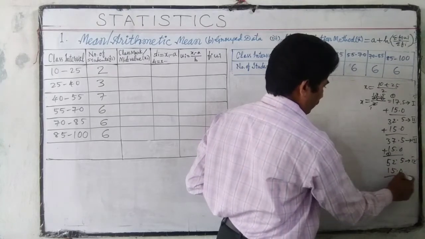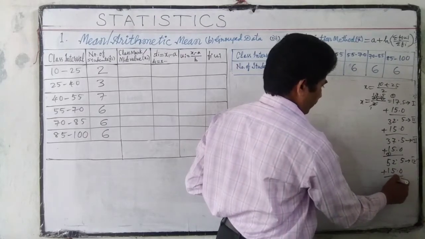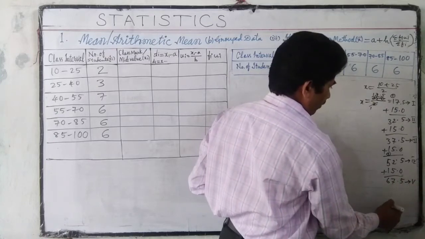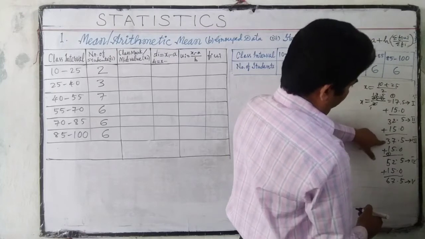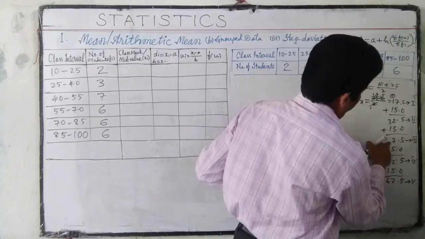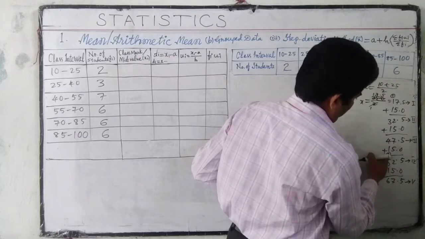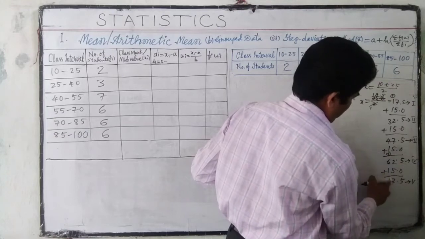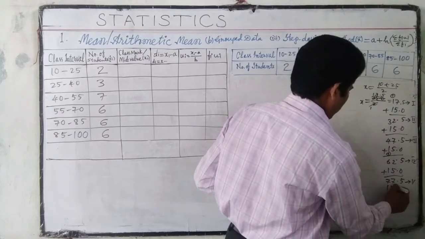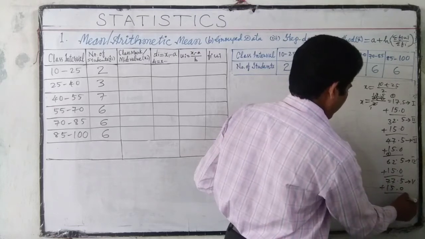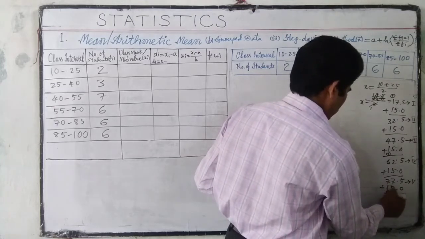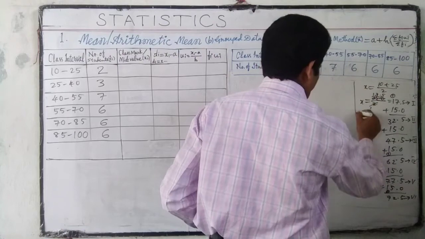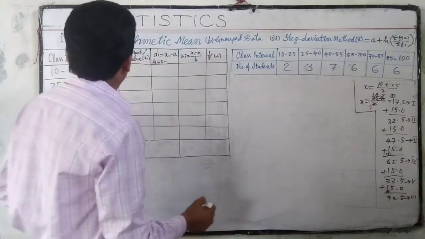Plus 15 is 77.5, and plus 15 is 92.5, class 6. So this is the method of finding mid values or class marks.